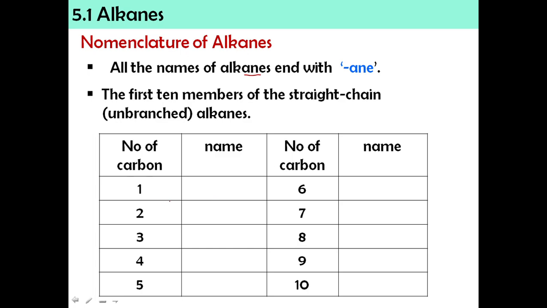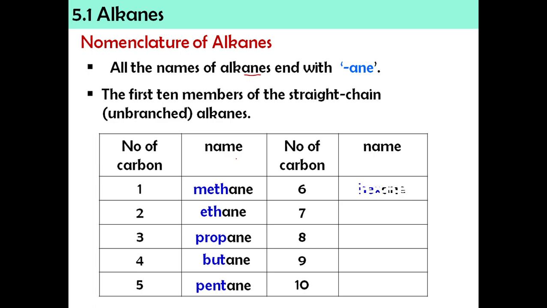Kalau satu carbon apa? Okay, one carbon is meth. 2 carbon is eth, 3 carbon is prop, 4 carbon is but, 5 carbon is pent, 6 carbon is hex, 7 carbon is hept, 8 carbon is oct, 9 carbon is non, 10 carbon is dec.